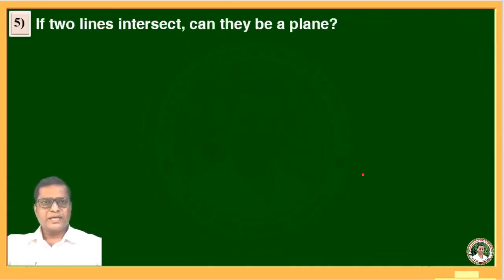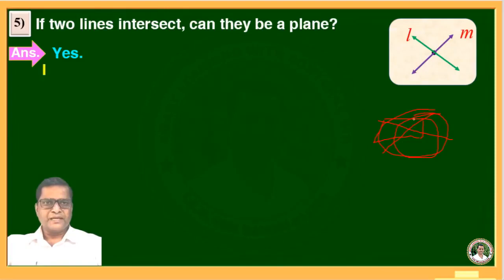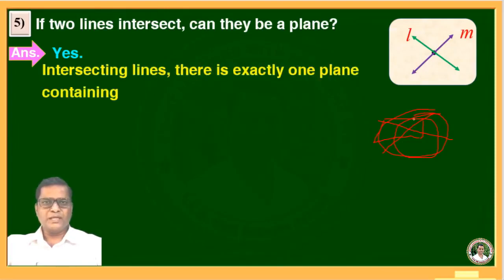Yes. Question 5. If 2 lines intersect, can they be a plane? जर 2 लाइन इंटरसेक्ट करत असतील तर ते प्लेन फॉर्म करतात का? तर याचे आन्सर पाहू. सुरुवातीला आपण काय करू? 2 इंटरसेक्टिंग लाइन्स काढू. Line L is intersecting the line M. Again these two intersecting lines are in the same plane. So the answer is yes. For intersecting lines, there is exactly one plane containing both the lines.